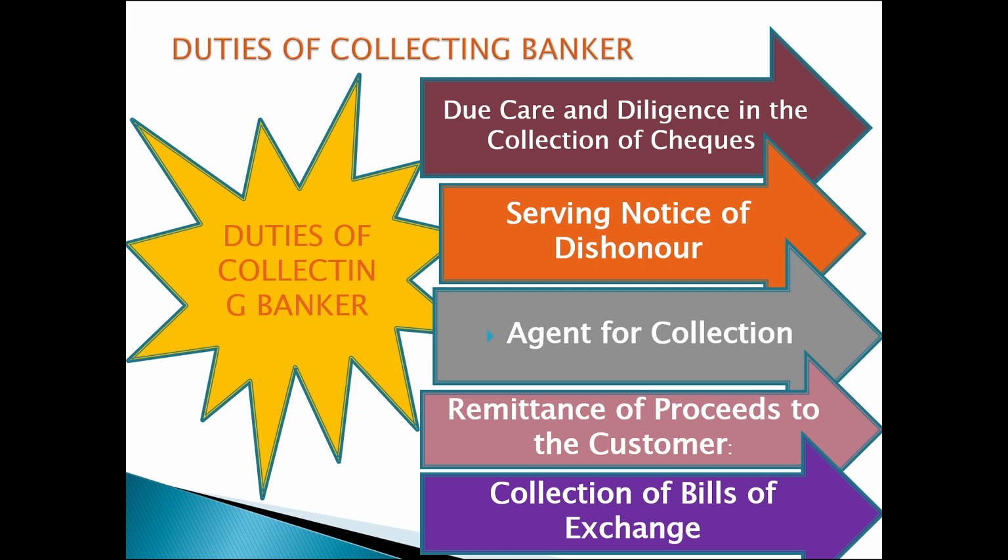Next duty, agent for collection. In case a cheque is drawn on a place where the banker is not a member of the clearing house, he may employ another banker who is a member of the clearing house for the purpose of collecting the cheque. In such a case, the banker becomes a substituted agent. Remittance of proceeds to the customer. In case a collecting banker has realized the cheque, he should pay the proceeds to the customer as per the customer's direction. Generally, the amount is credited to the account of the customer. On the customer's request in writing, the proceeds may be remitted to him.